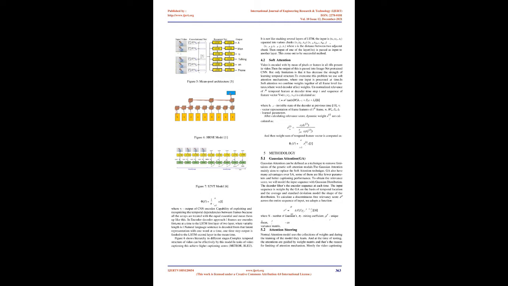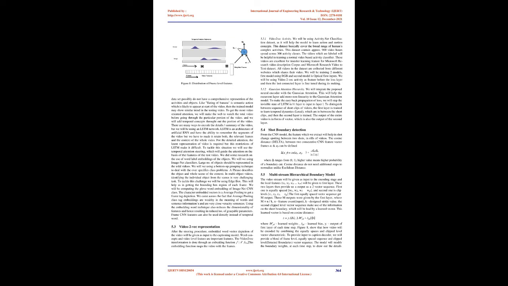Unnormalized relevance of the temporal feature at decoder time step t, and the sequence of feature vectors v equals v1, v2, and so on, is calculated as Gaussian attention, GA. Gaussian attention can be defined as a technique to remove limitations of the generic soft attention models. The Gaussian attention mainly aims to replace the soft attention technique. GA also has many advantages over SA, some of them being fewer parameters and better captioning performance.